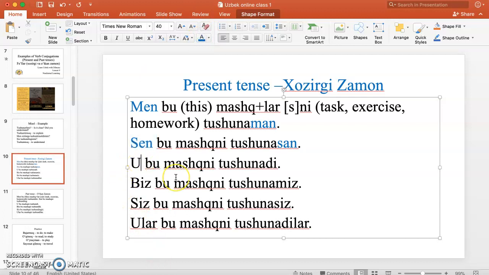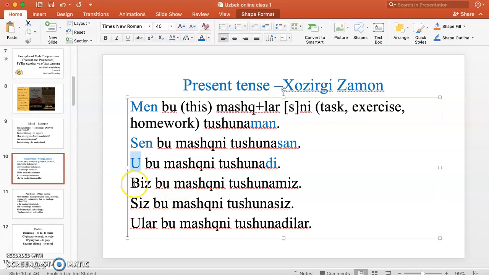U. U in Uzbek for he and she is the same. U could be a girl, U could be a boy. U bu mashqni tushunadi. Okay, here this ending represents he, she.